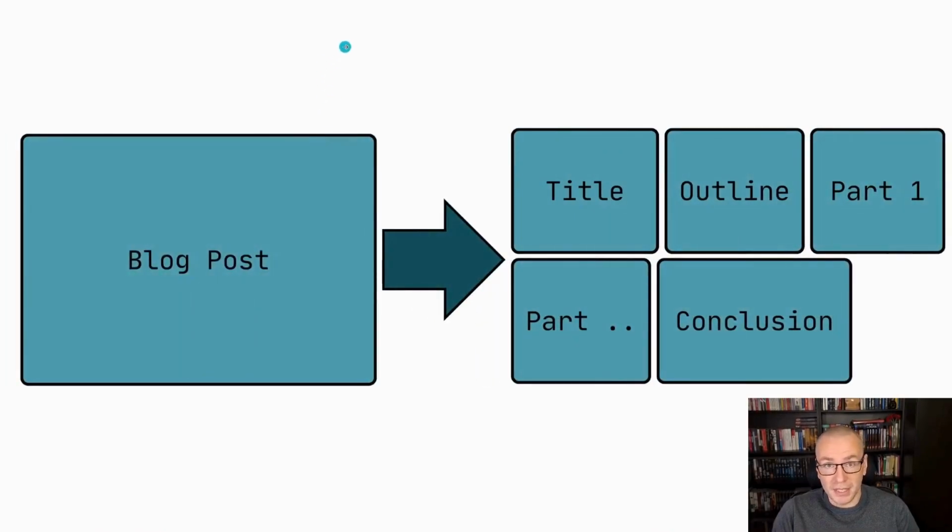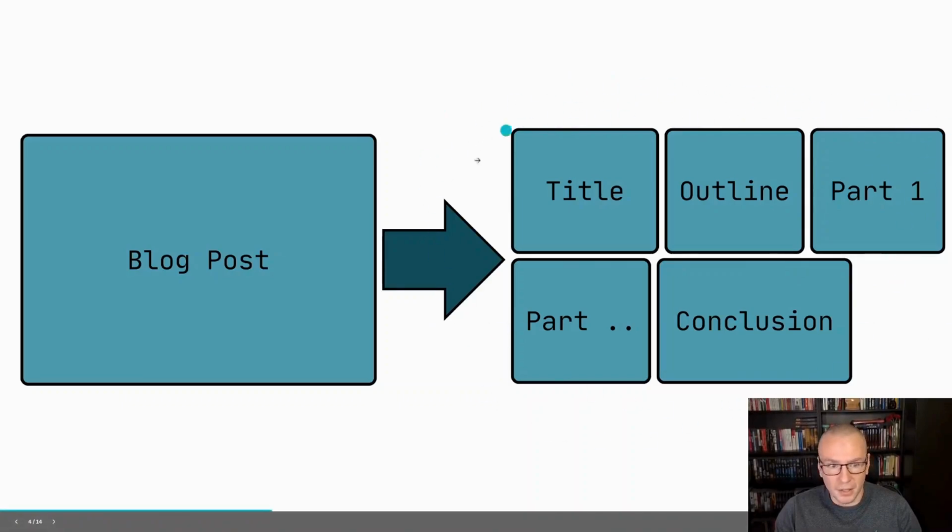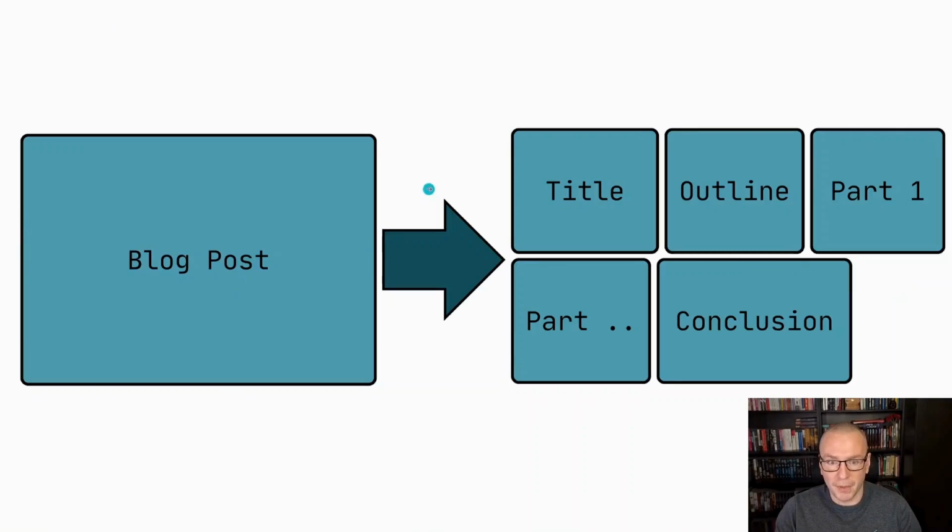So the first step would be we take a big task, like for example, our blog post. To get a blog post ready, we have to do a lot of things. For example, we have to have a title. We most likely have to have some kind of outline so we know what we are actually writing when, so it has some structure. Then when we have the outline, we might start writing the first part, the second part, the third part. Then we need a conclusion. So we need all of this done to have a blog post ready.